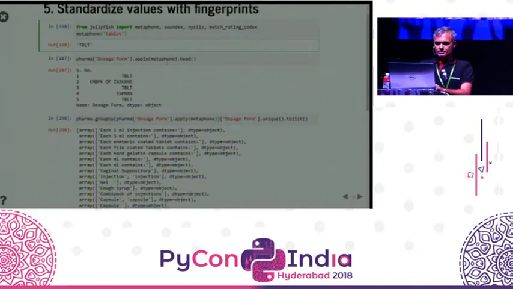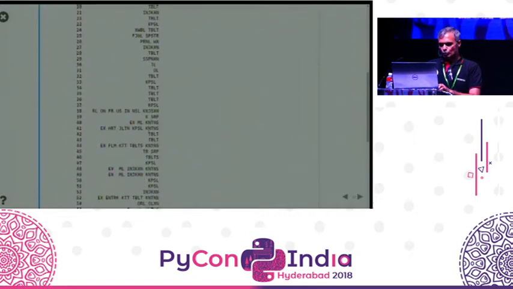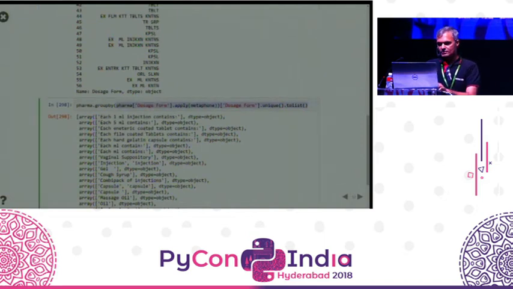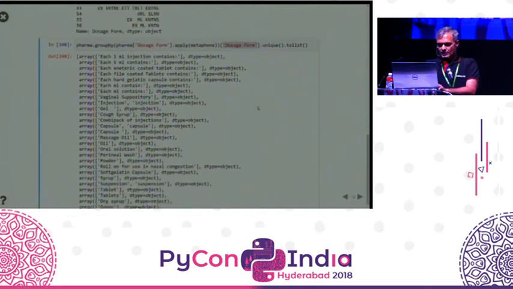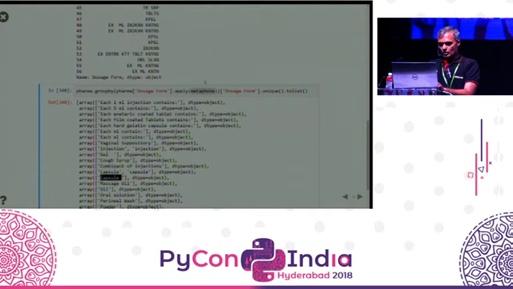So if I apply fingerprinting using Metaphone to the dosage form data, it gives me a whole bunch of fingerprints. And then I can group by that fingerprint. Just apply a group by, and then take that dosage form and see what are the distinct values. So among other things, applying this algorithm, that is Metaphone, it manages to identify that capsule spelled with and without capital letters is the same. But it misses out the fact that if there's an extra space, it is still the same. Now, maybe I should just do a pre-processing step to strip out these.